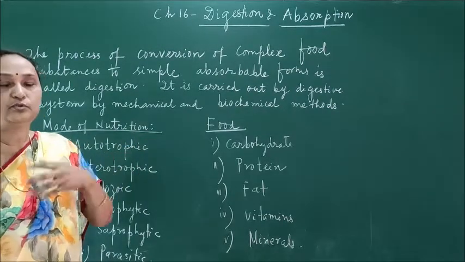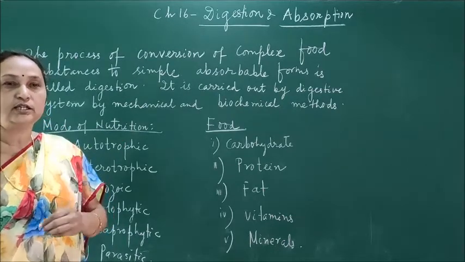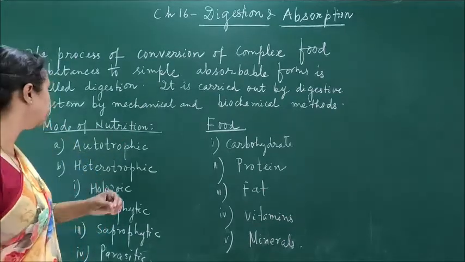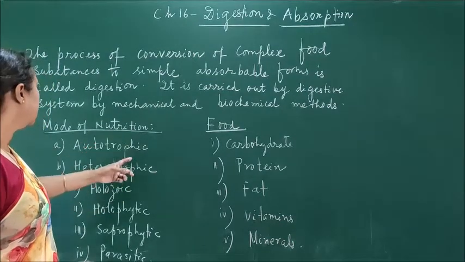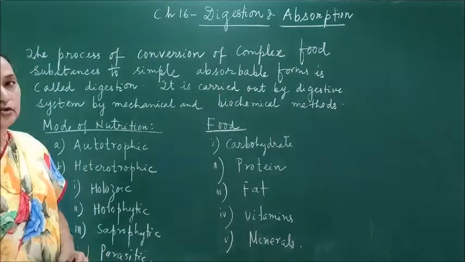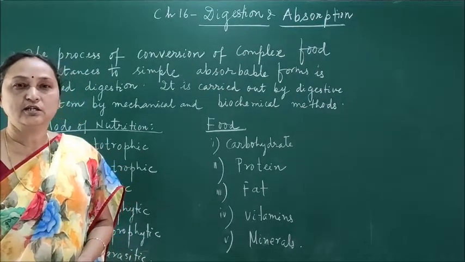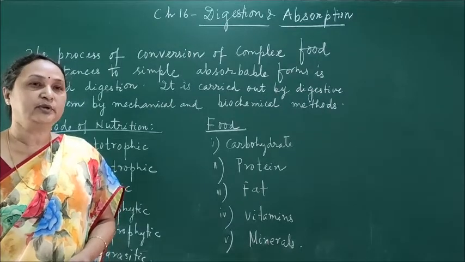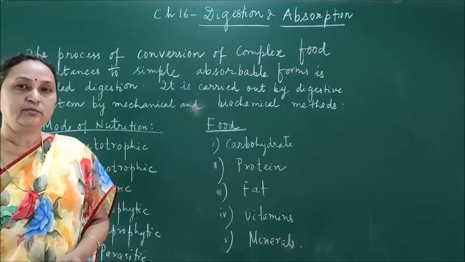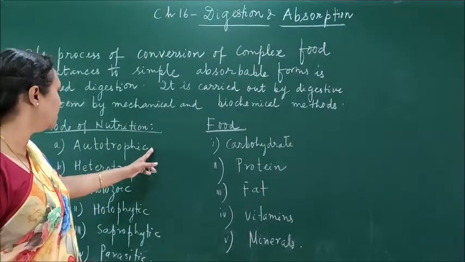Nutrition is the process of taking or consuming food. Because we are taking in food, the mouth or the oral cavity is the way through which the food is taken into the alimentary canal. There are two types of nutrition, one is autotrophic, another is heterotrophic. Autotrophic: all of you know that green plants are called autotrophs because they can prepare their own food, or the organic compounds, from simple inorganic molecules. So they are called autotrophs.